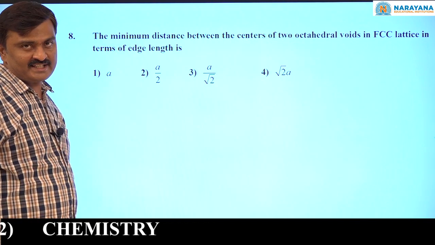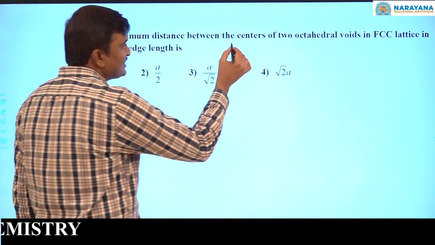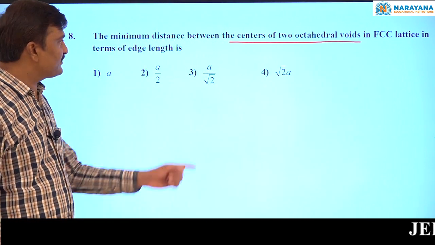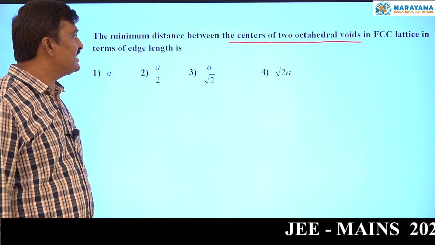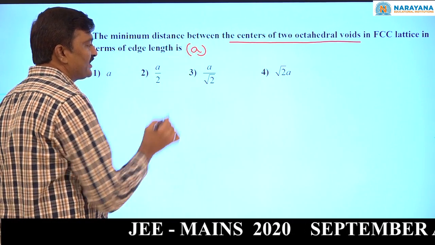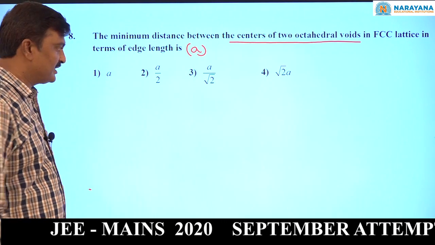The minimum distance between the centers of 2 octahedral voids in an FCC lattice, in terms of edge length, is. Edge length is A. In terms of A, they want the answer.